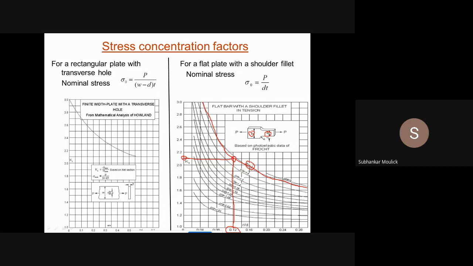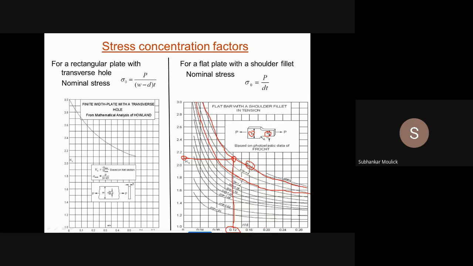Then you have to assume it is nearer to capital D by small d of 1.3. That means you have to draw an imaginary line like this. This will be capital D by small d equal to 1.34, and your small r by d comes out to be 0.19.